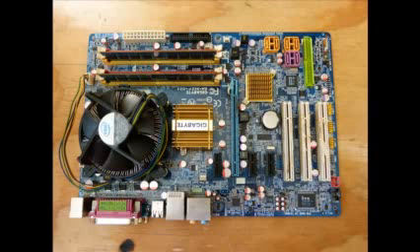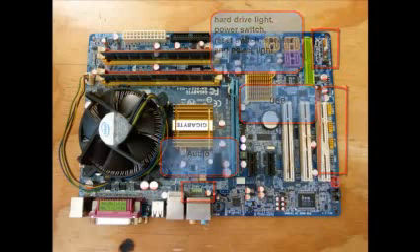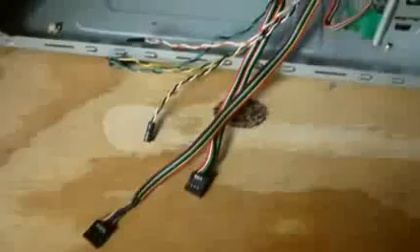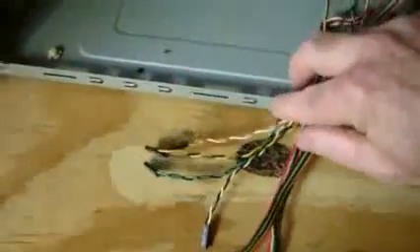In this video I'm going to show you how to connect the front panel connectors of the desktop tower unit to the motherboard. And this is what the connectors look like coming from the desktop tower unit. So there's the desktop and there's the connectors. So you have hard drive LED light, power switch, reset switch, speaker and power light.